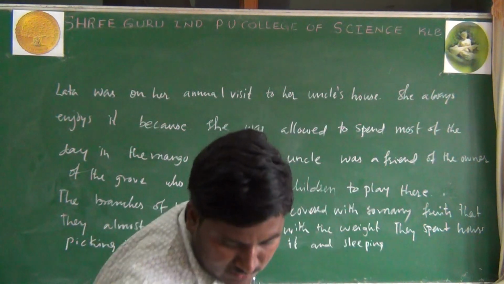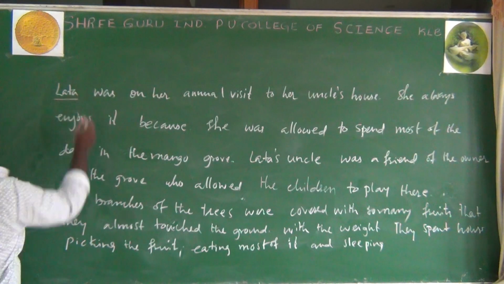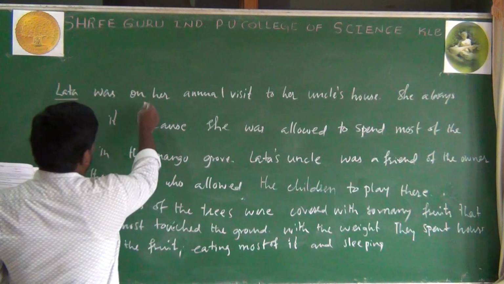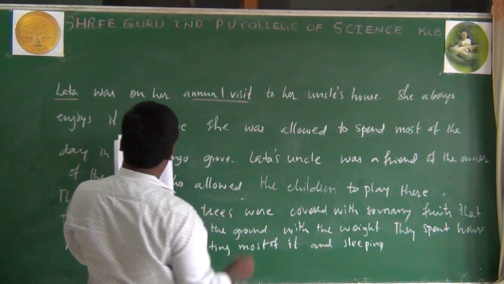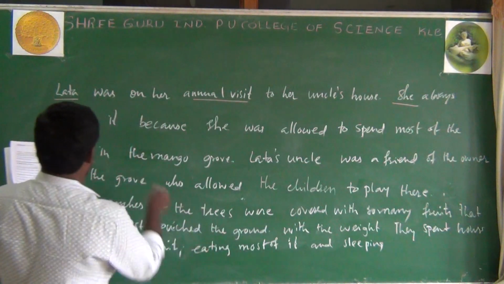Here, let me underline the words which they have underlined here. Lata. Next, annual visit. And here, she. And here, it.